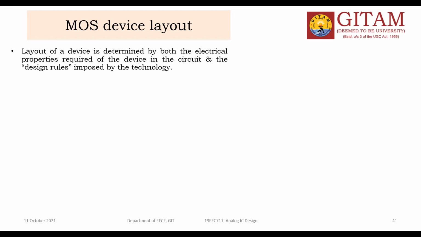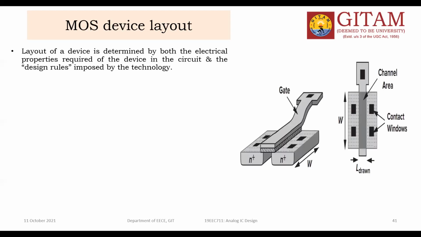This circuit is known as the layout. See, this is the layout of a MOS transistor. This is the top view, and this is the cross section view. From the top, this is the source, this is the drain, and this is the gate. This is the oxide layer, and this is the gate.